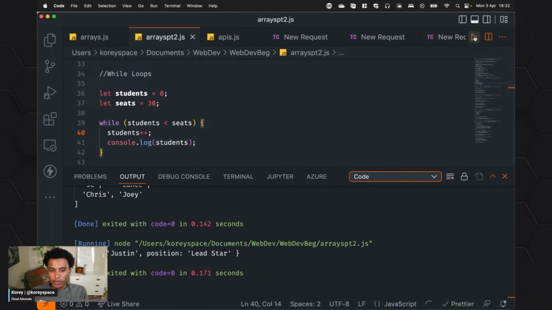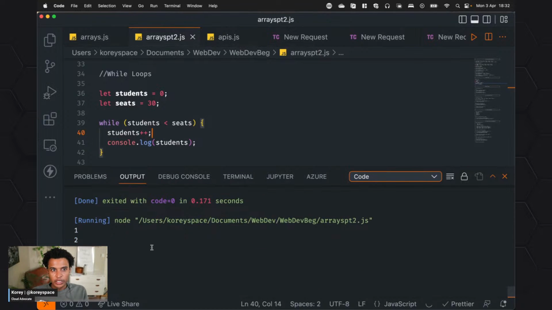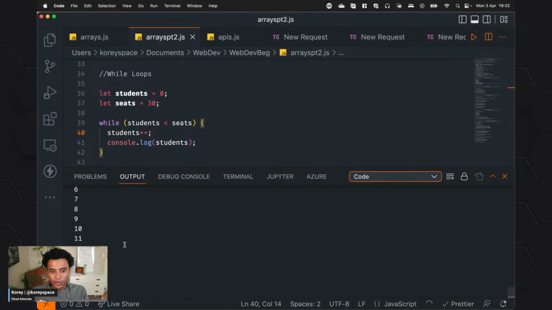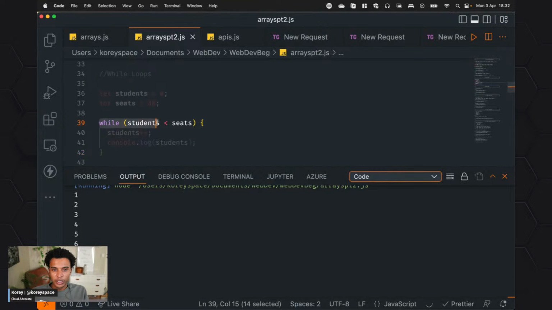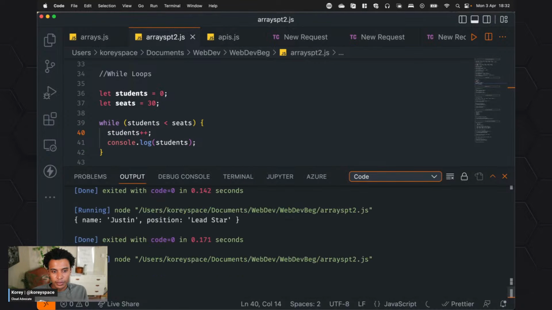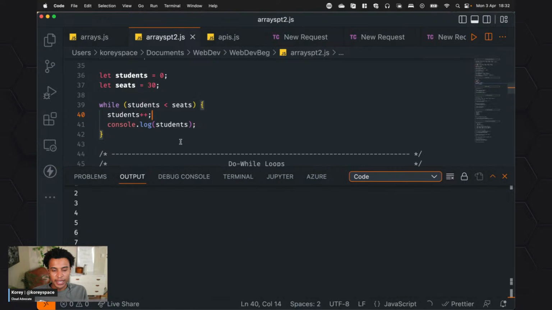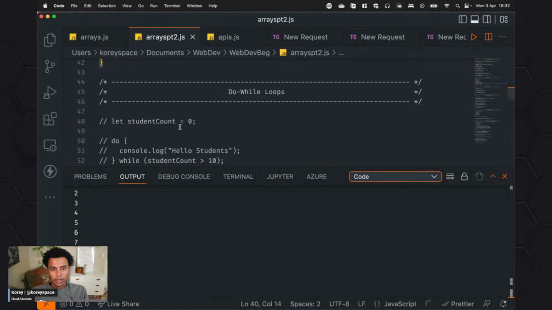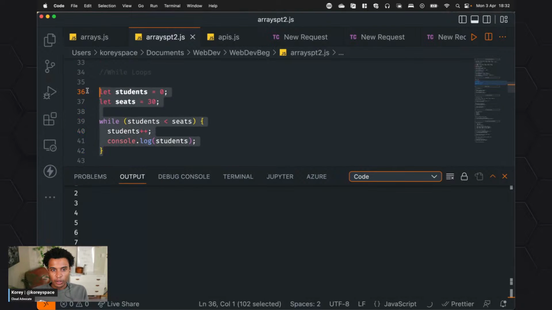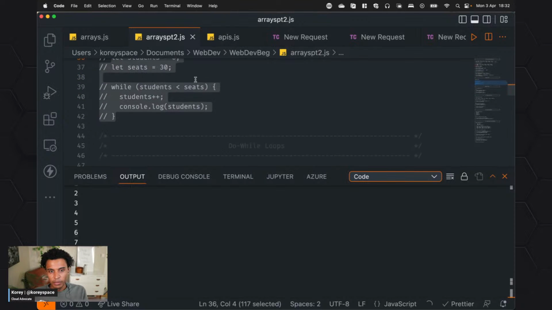So if I run this, now you see this super exciting output, which is 1, 2, 3, 4, all the way to 30. Again, if I wanted to be super fancy, I could give students a name and everything like that. But again, while this is true, run this code, and then it stops once it's not true, which is nice. No one has to stand this class. So that's while loops, probably the simplest of them all as far as flexibility of loops.